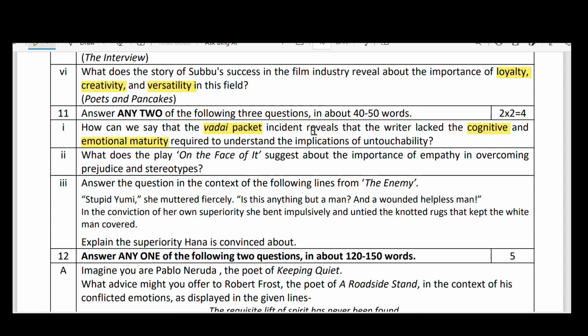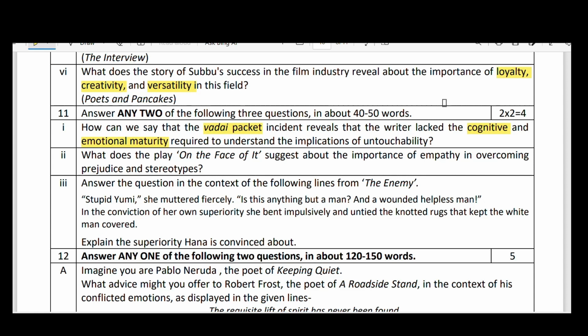Okay, I'll read the question once again. How can we say that the Vadai packet incident reveals that the writer lacked the cognitive and emotional maturity required to understand the important implications of untouchability?